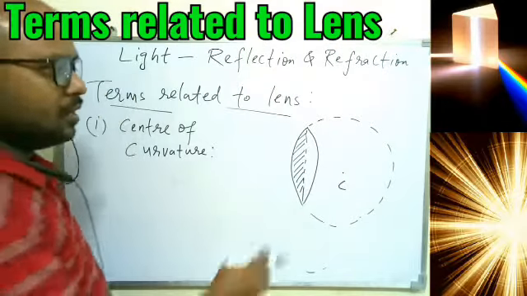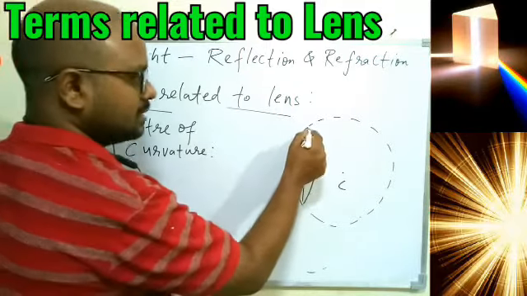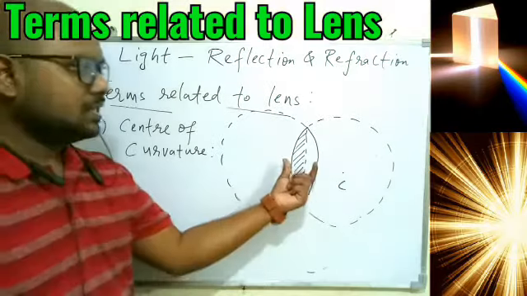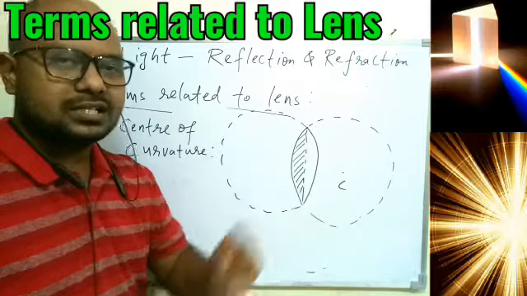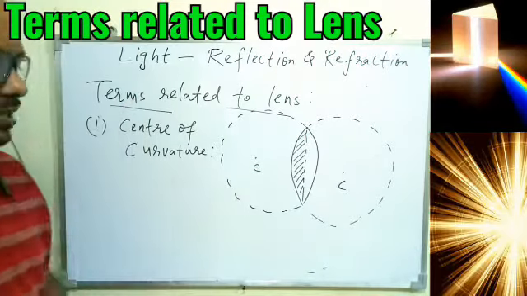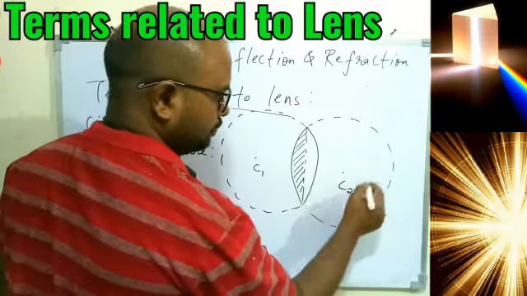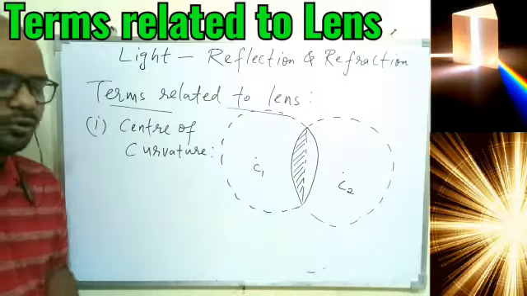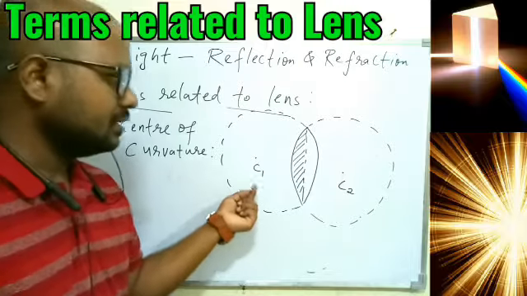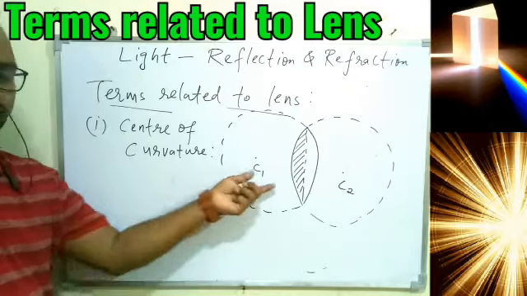Now the portion of the lens which is not shaded is having curvature facing this side. So we can say this is the part of another sphere on the other side. So this lens is basically a part of two different spheres, and so it will have two different centers of curvature, one center of this sphere, one center of this sphere. We can give the names C1, C2. So naming will be done later on. So very first this is to be understood. Any lens will have two different centers, that is C1 and C2, and that is called center of curvature. So this is for convex lens.